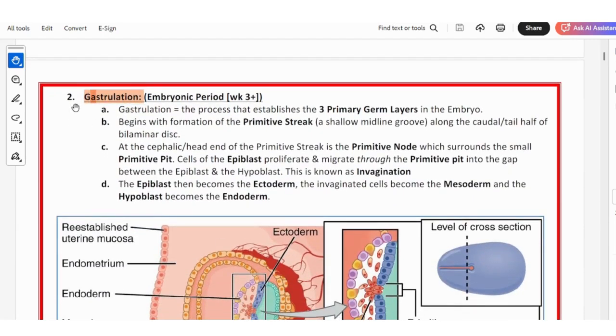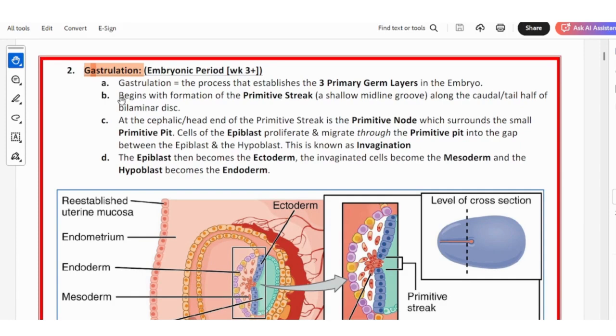Now we'll move on to the gastrulation process, the second stage, embryonic period, 3 weeks plus. What is gastrulation? The process that establishes the 3 primary germ layers in the embryo. The 3 primary germ layers are now forming here. So it begins with the formation of the primitive streak, which is a midline groove along the caudal end, the tail end, half of the bilaminar disc.